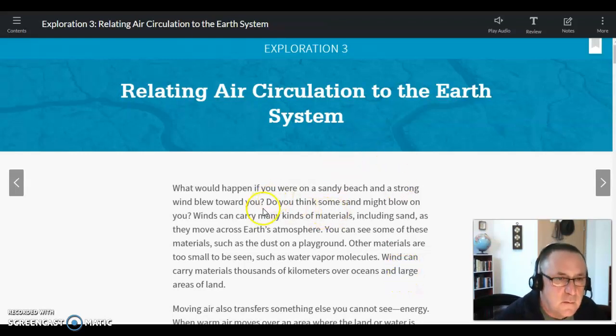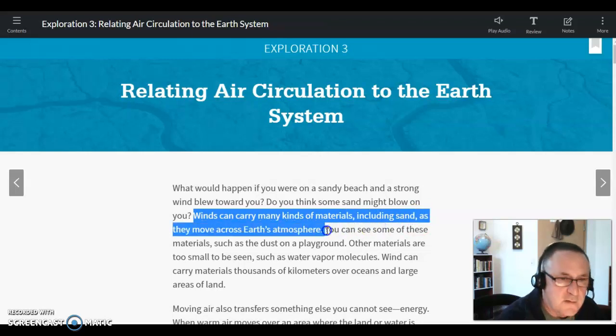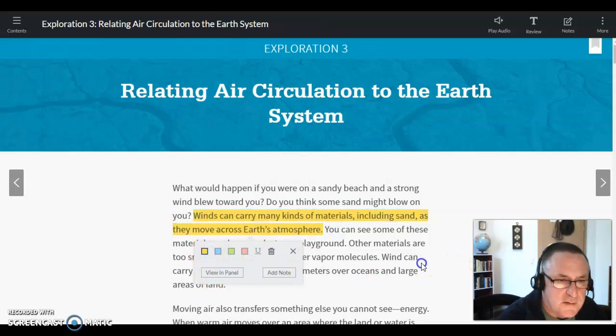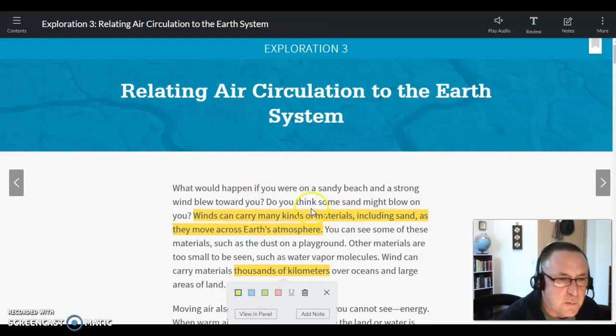So I think that we got to get winds can carry many kinds of materials, including sand, as they move across the atmosphere. Also, I think I might want to get thousands of kilometers, because the idea is that it can move a long ways, right? So that doesn't need to be a separate note. But remember, you got to paraphrase this now.